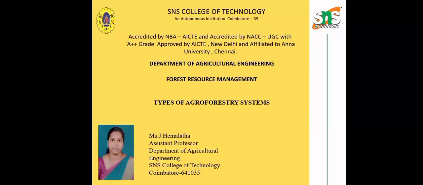Let us talk about agroforestry and the types of agroforestry systems. As we know, trees play an important role in the ecosystem in all terrestrial areas and provide a range of products and services to rural and also to urban people. As natural vegetation is good for agriculture and other types of development, the benefits that trees provide are best sustained by integrating trees into agricultural systems. It is known as agroforestry.